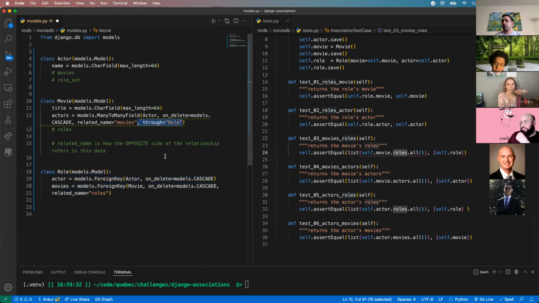Porfi, any follow-up questions there? Nope, I got it. Good question. I'm glad you asked that because I did forget to add the through here. If you omit this, Django is going to be like, all right, you want me to create the join table for you. So it's going to create some actor movie join table. It won't create a role table and use that as a join table.